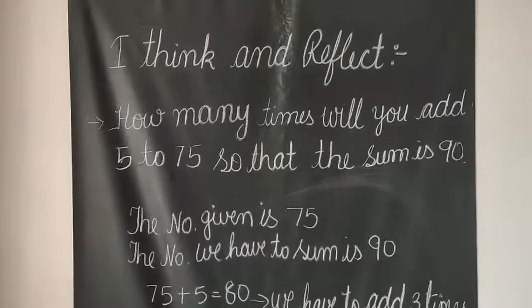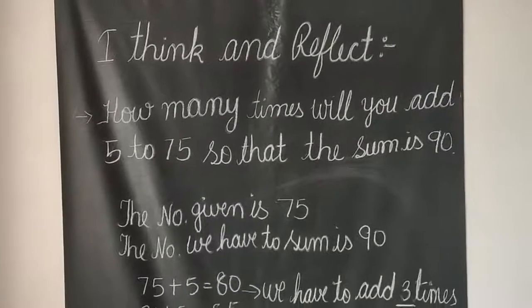After seeing the examples from the textbook, 13 and 14, I hope this concept of 3 digits is very clear, and we will further solve this in the application book or in the notebook of problem sums. So after this problem solving, come, let's see what is given in I think and reflect.